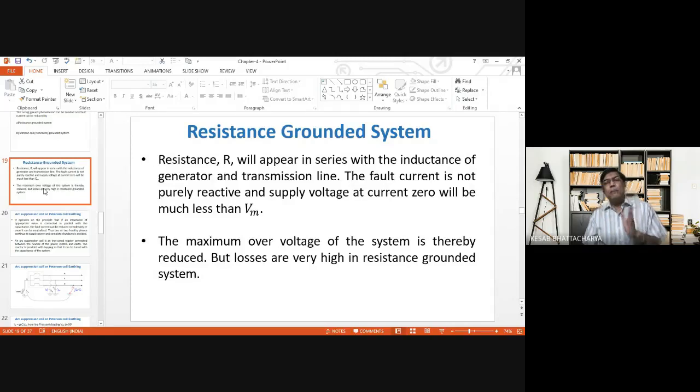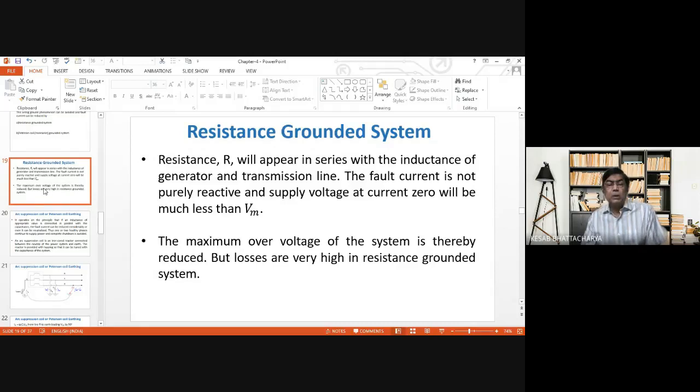Circuit breaker operates when the current passes through its natural zero value. Now, if the circuit is predominantly inductive or capacitive, then when the current passes through its natural zero value, the supply voltage will be either at positive peak value or negative peak value.